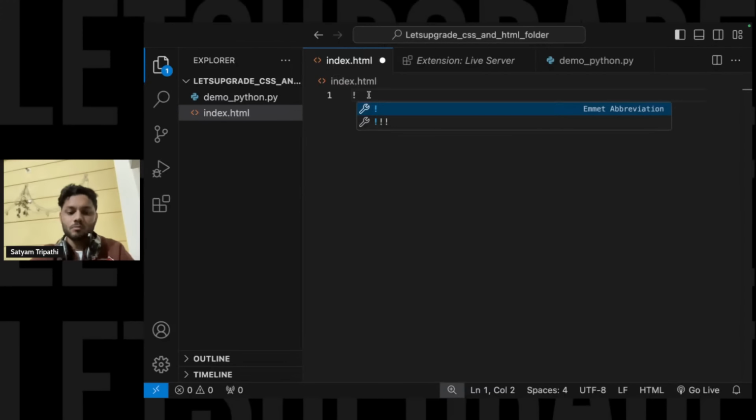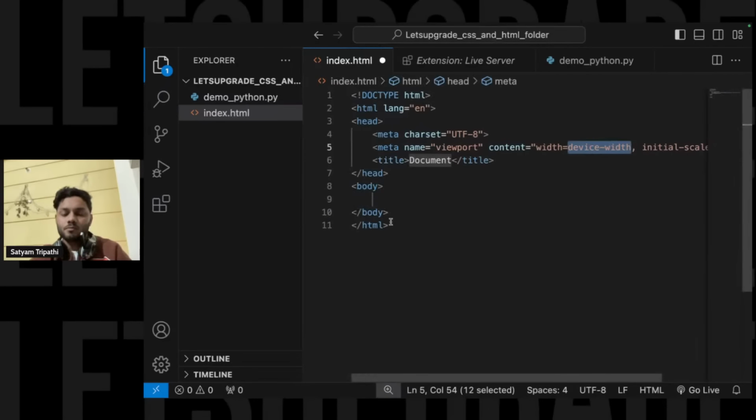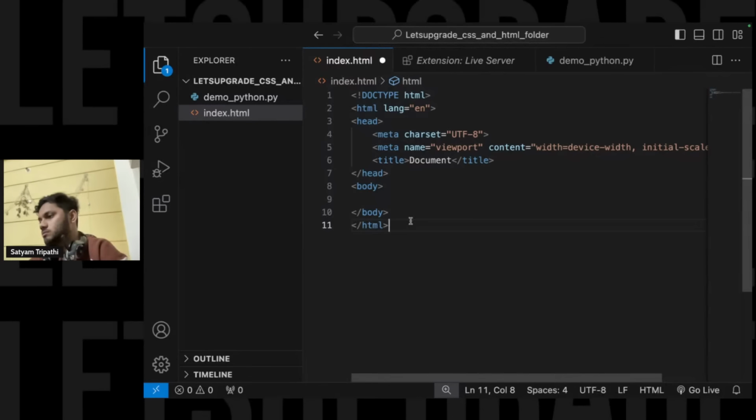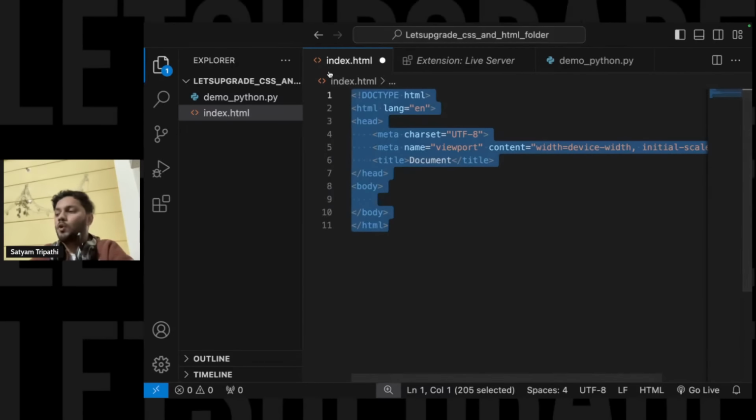All right. Now if I right-click on this, you will be able to see this code. This code is basically known as boiler code. What boiler code is used for is that this is the basic code we need if we are going to use HTML. This should be the minimum code that we have to use. Without this, you cannot write the HTML code.